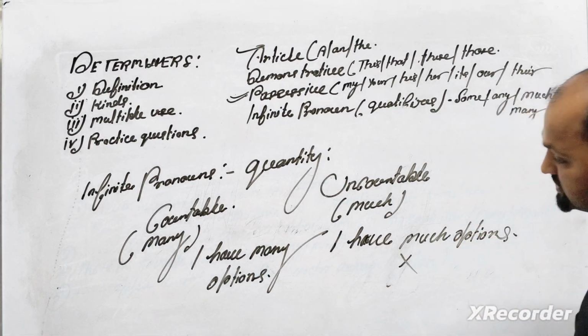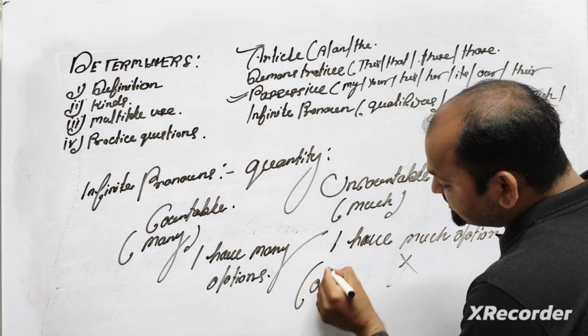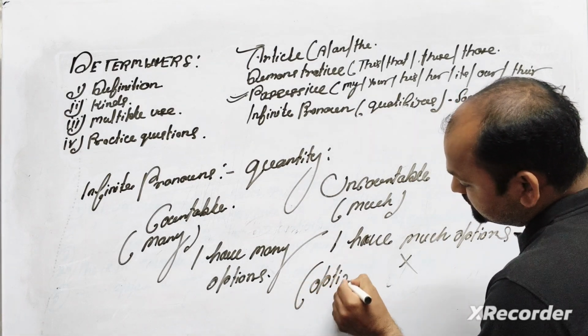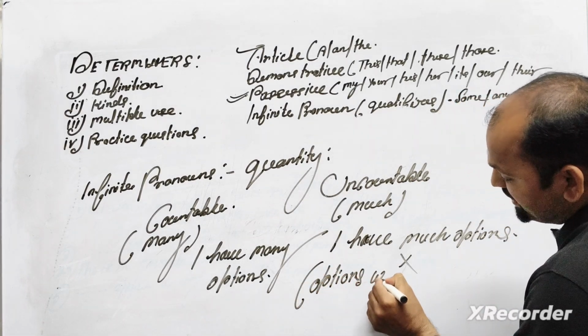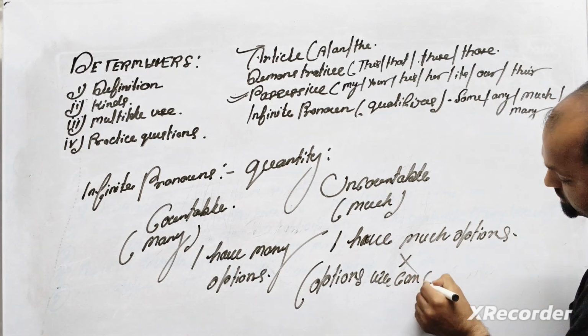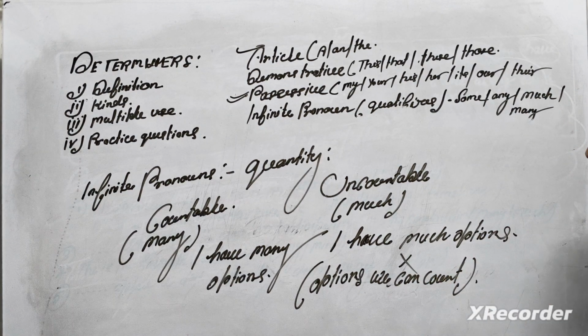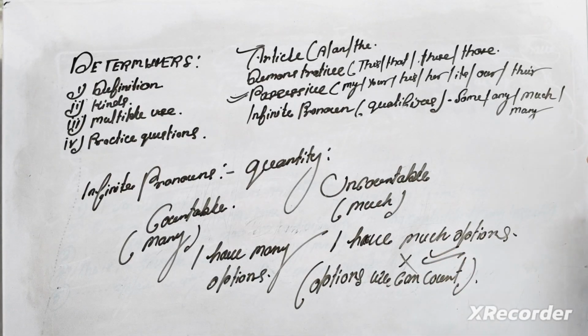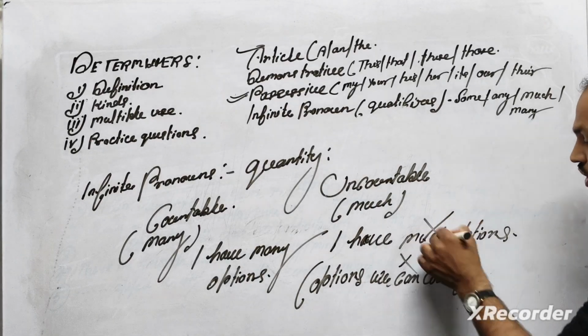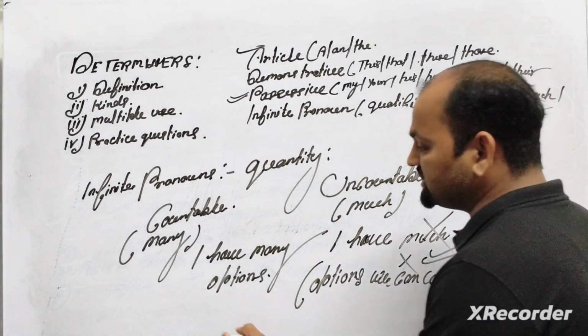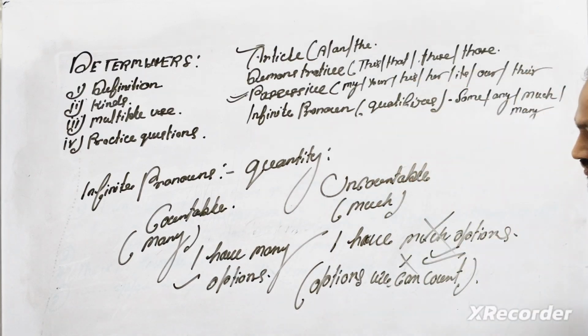This is the wrong statement, because options we can count. So this is not the correct answer. The correct statement is: I have many options.